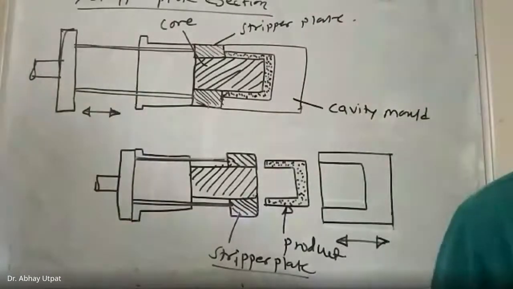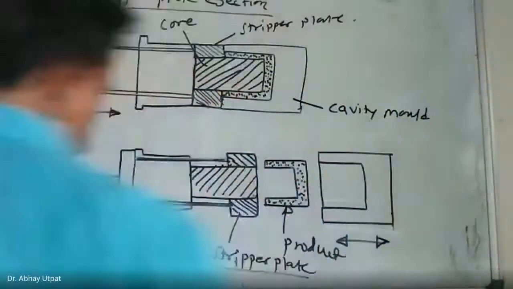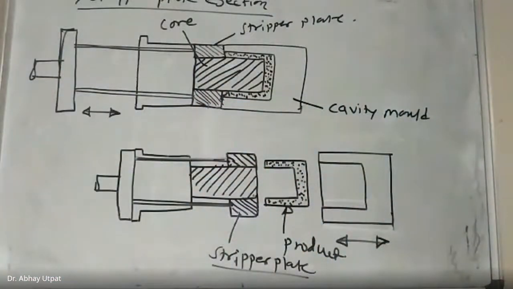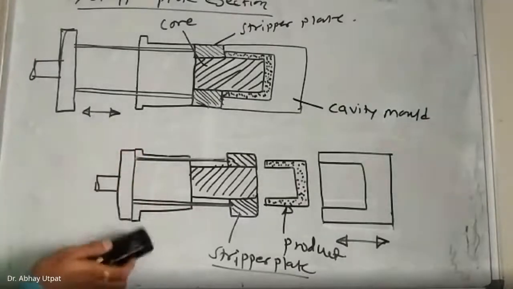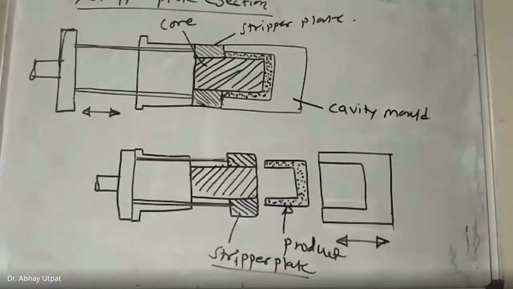The last bit of this chapter is important terms in injection molding. These are short, simple concepts. So I hope you have drawn this figure. You can take a screenshot also. I am going to erase this figure now.